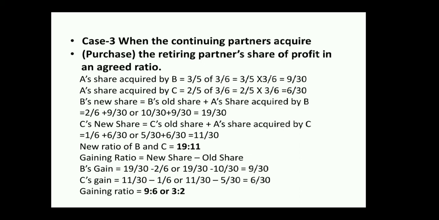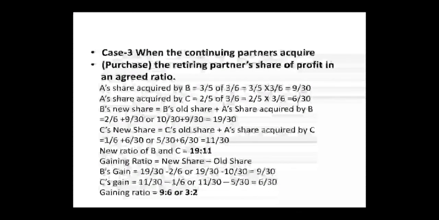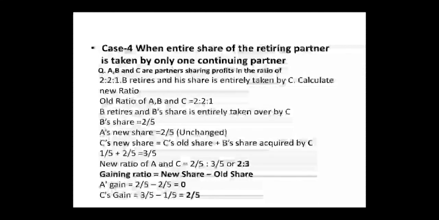C gains: 11 by 30 new ratio minus old ratio 1 by 6. So 1 by 6 को आपको 30 करना है, so 5 इंटू करना है. So 11 by 30 minus 5 by 30 equal to 6 by 30. So gaining ratio of B and C equals 9 is to 6, or 3 is to 2.